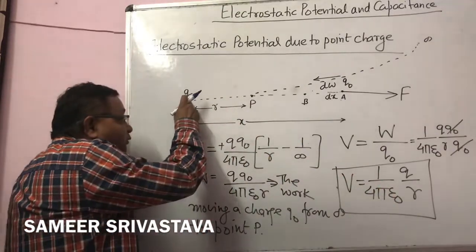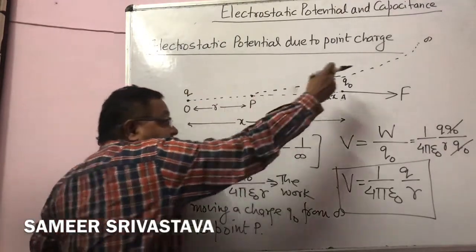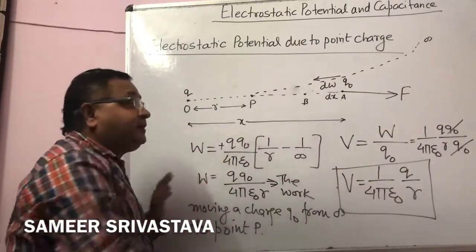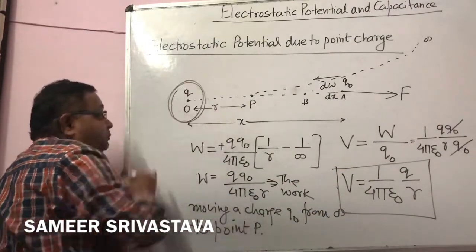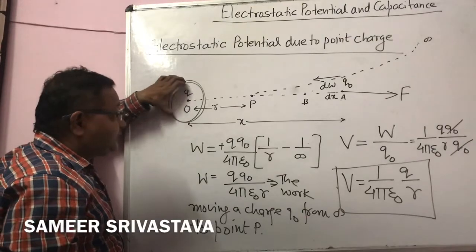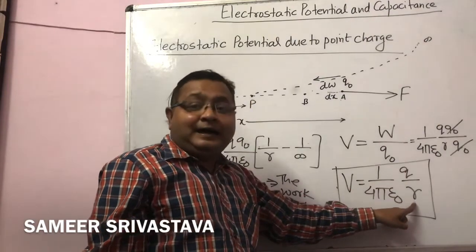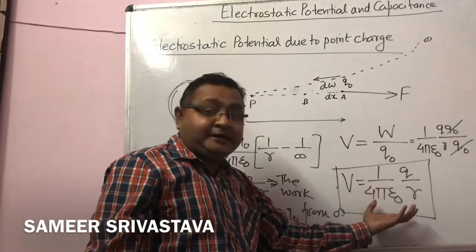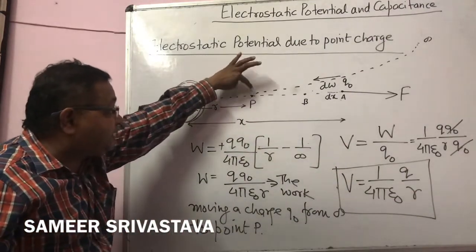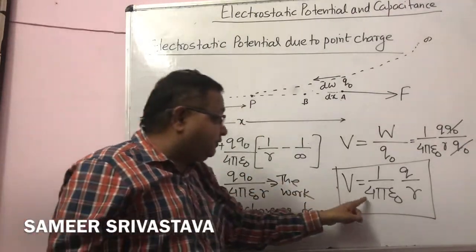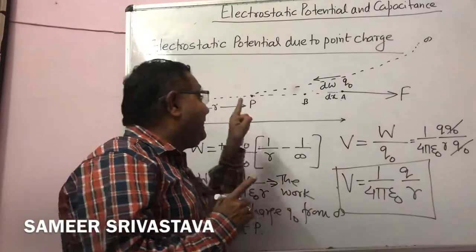We want to find the potential at that point. So the value of potential, this charge, not this charge. This charge Q0 is only moved from infinite to that point to produce the work done. But how much potential is produced by this charge Q at the point P? V is equal to 1 upon 4 pi epsilon naught Q by R. Right? Here in this formula Q naught is absent. So this formula is derived for the charge Q which produces the potential at the point P. So this formula gives the potential produced by the charge Q at the point P.